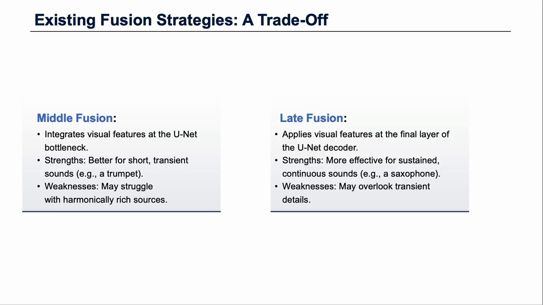Conversely, late fusion applies visual features much later, at the final layer of the audio U-Net. This approach is more effective for separating instruments with sustained tones or complex harmonic structures, such as the saxophone, cello, or acoustic guitar. The trade-off is that late fusion may overlook the important transient details that middle fusion captures.